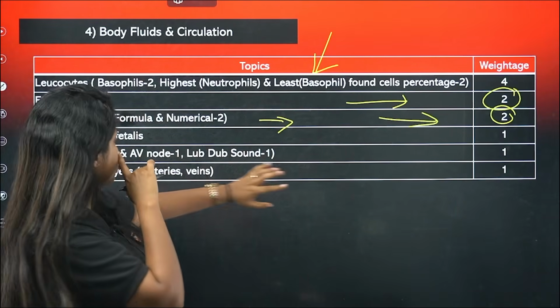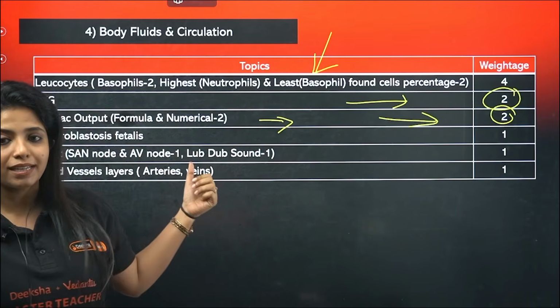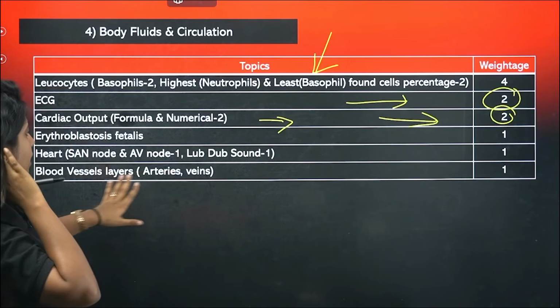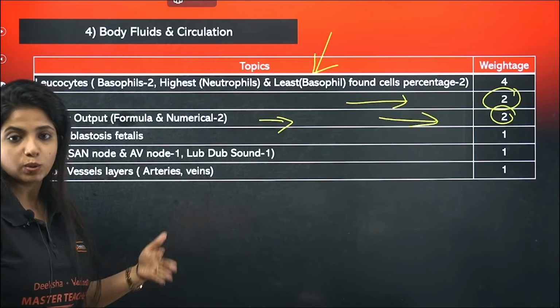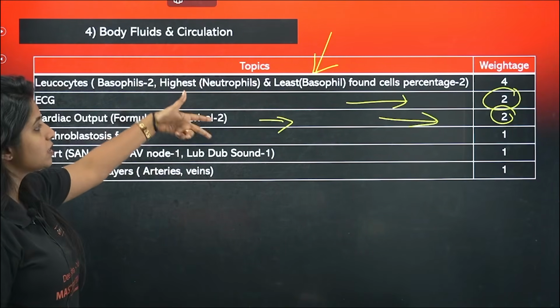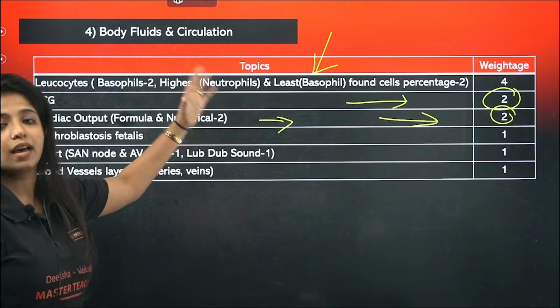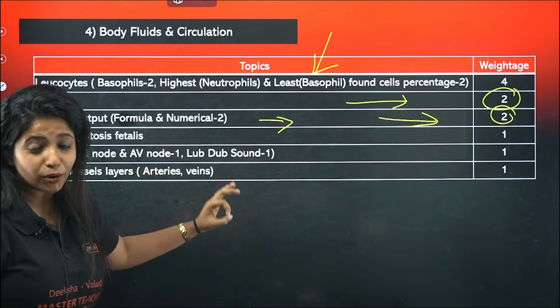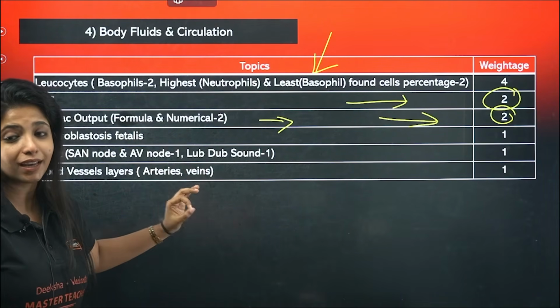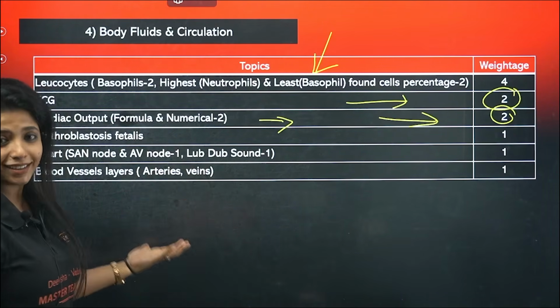Erythroblastosis foetalis, 1 question; lub-dub sound and SAN node and everything, 1 question; and blood vessels also 1 question has come. So we never know what could be coming in, but at least these 3 topics are something that you should not be missing. Please solve the PYQs, all of it. I'm telling you again and again, I know that could be irritating, but yes.